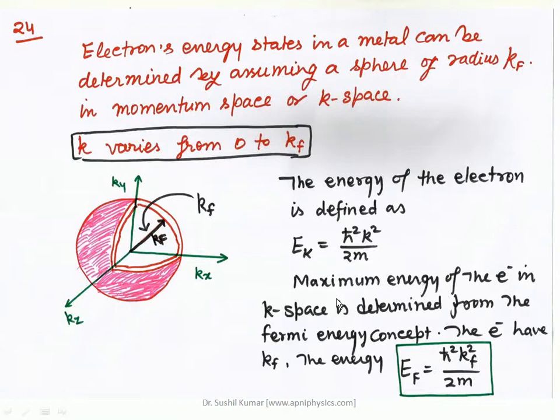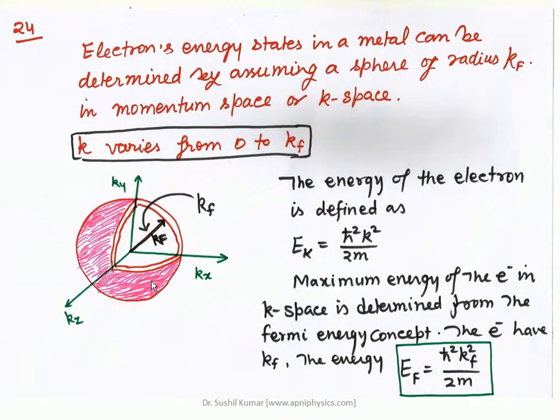Maximum energy of the electron in k space is determined from the Fermi energy concept, right? So the electrons which are on the surface of kf, the energy of all those electrons will be Ef, right?